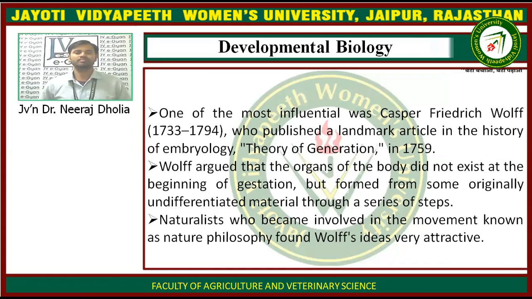Wolff argued that the organs of the body did not exist at the beginning of gestation, but formed from the originally undifferentiated material through a series of steps. Naturalists who became involved in the movement known as nature philosophy found Wolff's idea very attractive, and supported this theory.